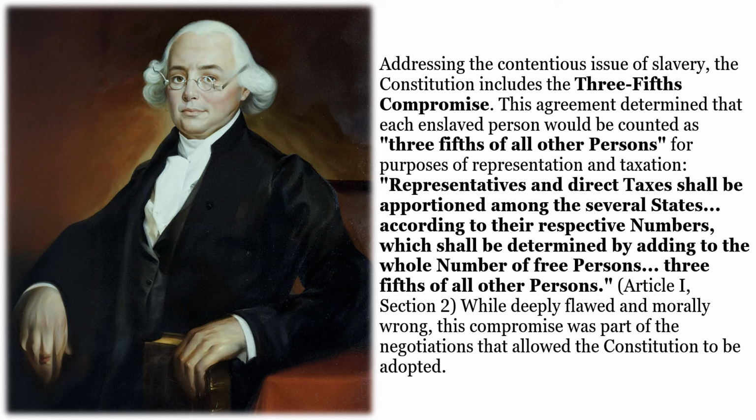This agreement determined that each enslaved person would be counted as 3/5 of all other persons for purposes of representation and taxation. Representatives and direct taxes shall be apportioned among the several states, according to their respective numbers, which shall be determined by adding to the whole number of free persons 3/5 of all other persons. Article 1, Section 2. While deeply flawed and morally wrong, this compromise was part of the negotiations that allowed the Constitution to be adopted.